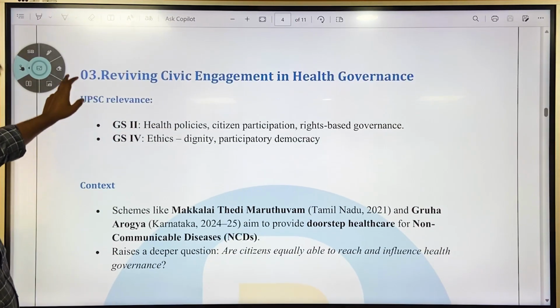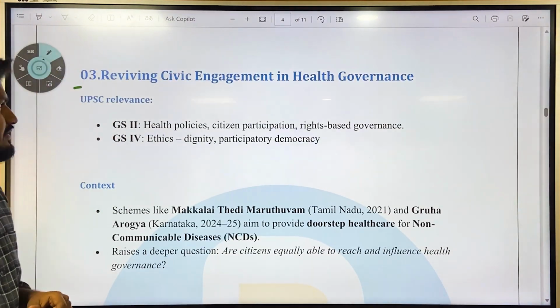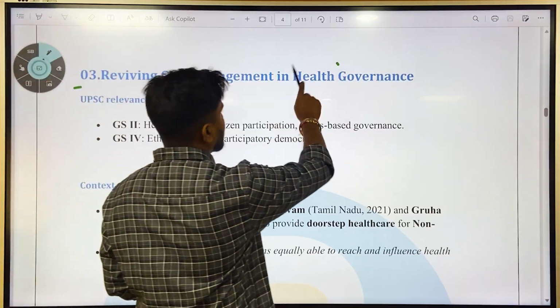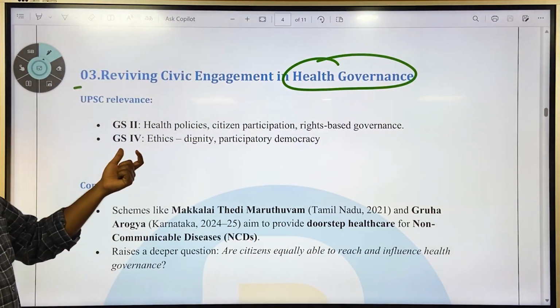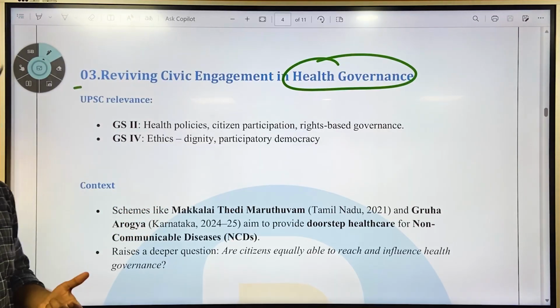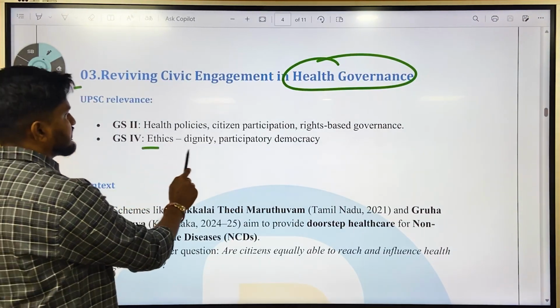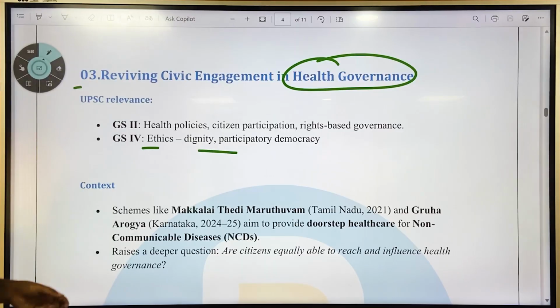Next, the article talks about reviving civic engagement in health governance. Its relevance is for GS2 health, citizen participation, rights-based governance, and GS4 ethics, dignity, and participatory democracy.